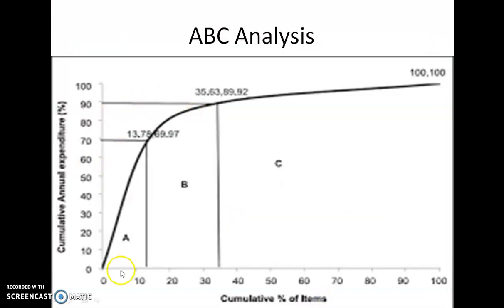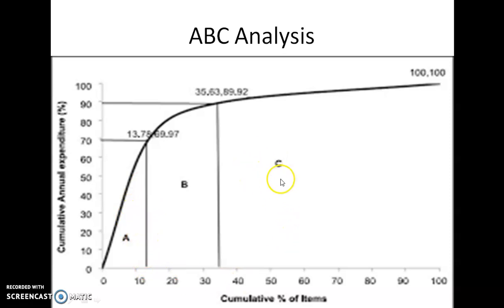This is shown in the graph here. Only 15% of the items in an inventory store are the high-cost A items, but out of the total cost of 100%, the cost of A items is 70%. The cost of A items is 70%, but the quantity is only 15%.